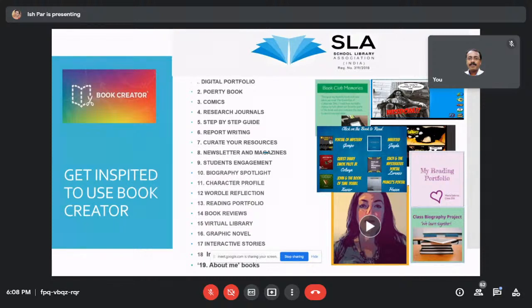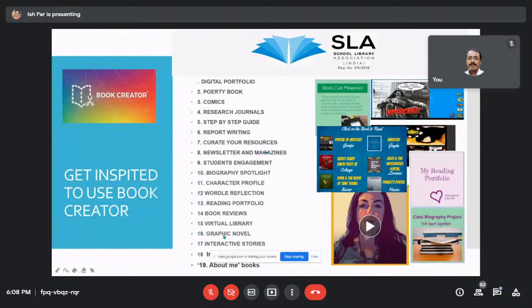Character profile: you can take any famous character of a book and ask them to do certain things about it. Wordle reflection: you can make a picture dictionary or a word dictionary so that they can increase their vocabulary. Reading portfolio: what have they been reading throughout the month or throughout the year. Book reviews, and a virtual library: you can add the image and the link to it so that the student can directly click on it and make a virtual library.